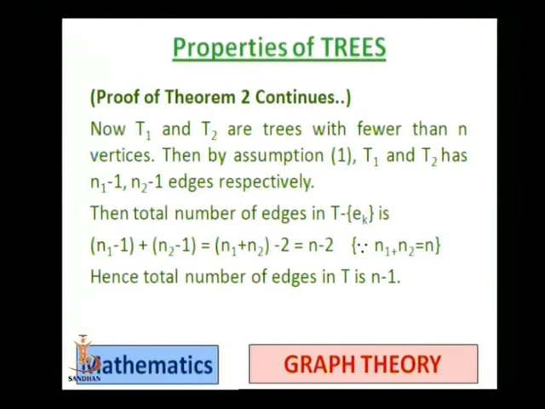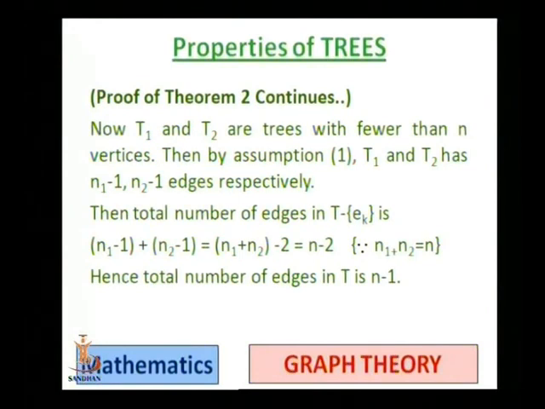So T1 and T2 are trees with fewer than n vertices. Then by assumption, T1 and T2 have n1 minus 1 and n2 minus 1 edges respectively. So what is the total number of edges in T? It is the number of edges in T1 plus the number of edges in T2 plus the one edge which we have removed, namely Ek.